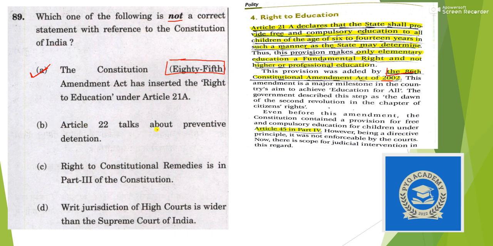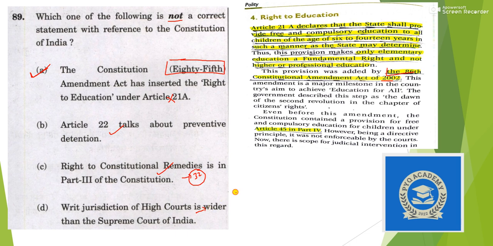Article 22 talks about preventive detention. It is correct. Then the right to constitutional remedies, that is Article 32. So it is also correct. Writ jurisdiction of High Court is wider than the Supreme Court of India. Yes, this is also correct.